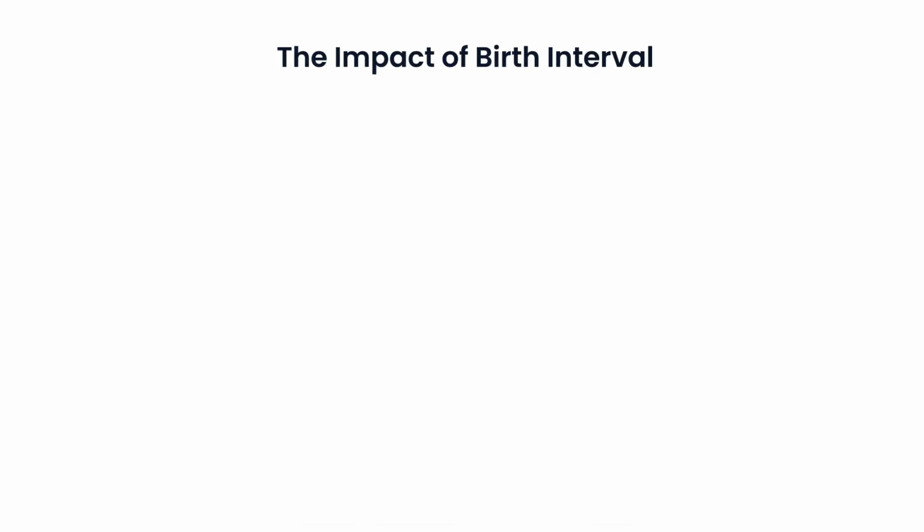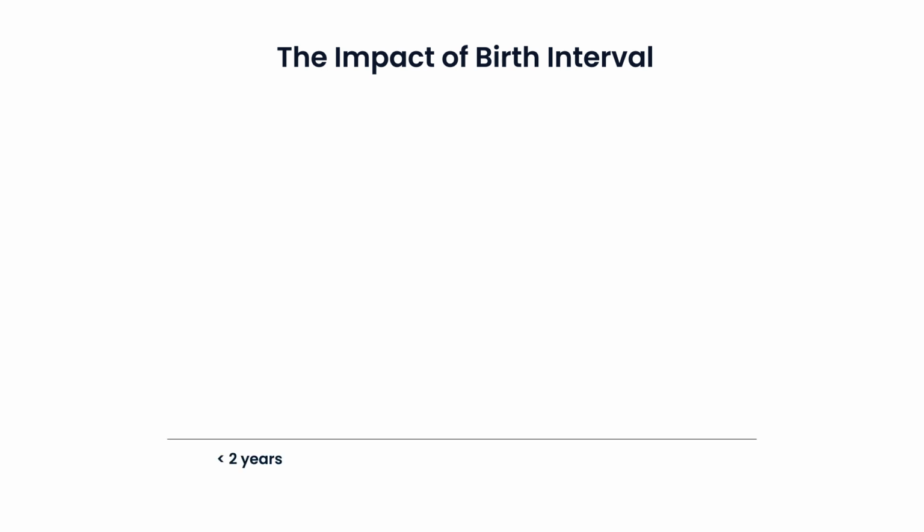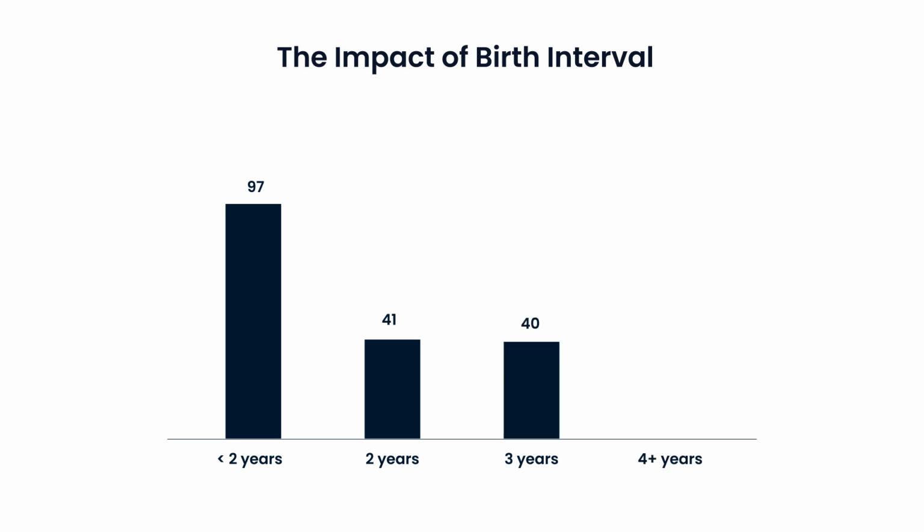The impact of birth interval. The data powerfully illustrates these risks. Birth interval is a major factor. Children born less than 2 years after the previous sibling face an under 5 mortality rate of 97 deaths per 1,000, more than double the rate of children born after longer intervals. Those born after 2 years have a rate of 41. After 3 years, it is at 40. And after 4 or more years, it is 39 per 1,000. This single finding makes the strongest case for adequate birth spacing.